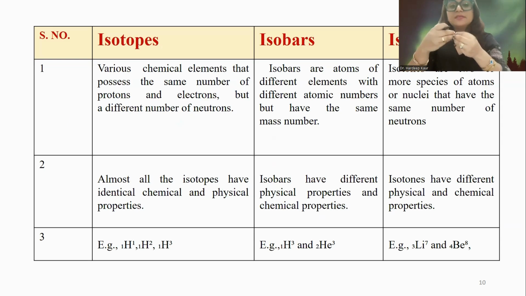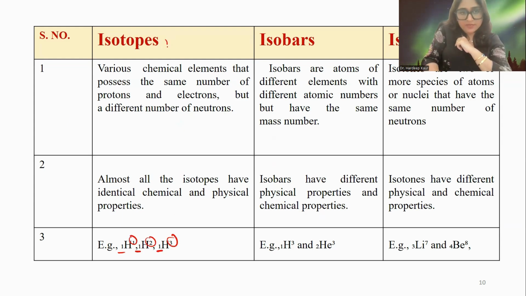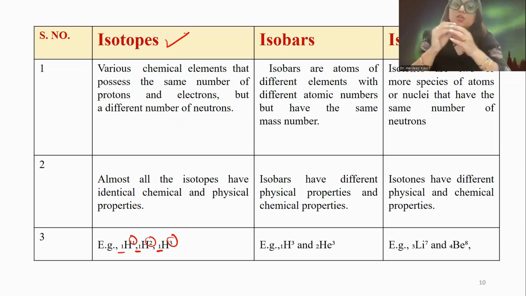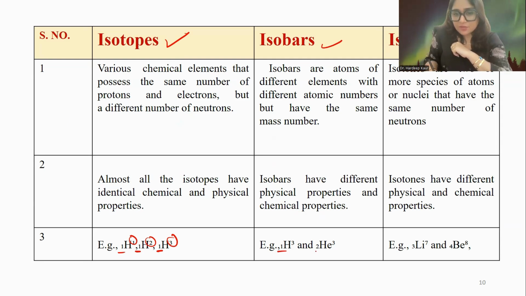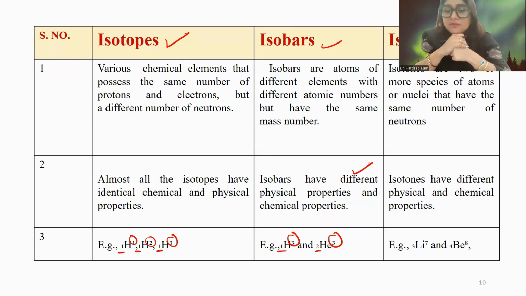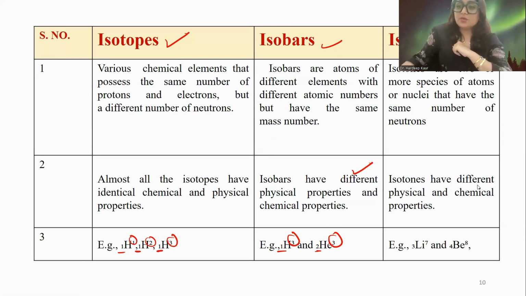Some chemical elements have the same atomic number but different atomic masses. We call them isotopes. They have almost identical chemical properties. But in isobars, they don't have the same atomic number, but the atomic masses are the same. Because of this, they have different physical and chemical properties.